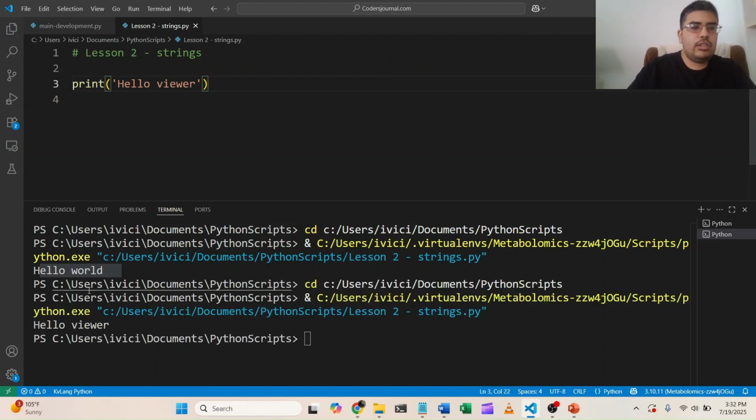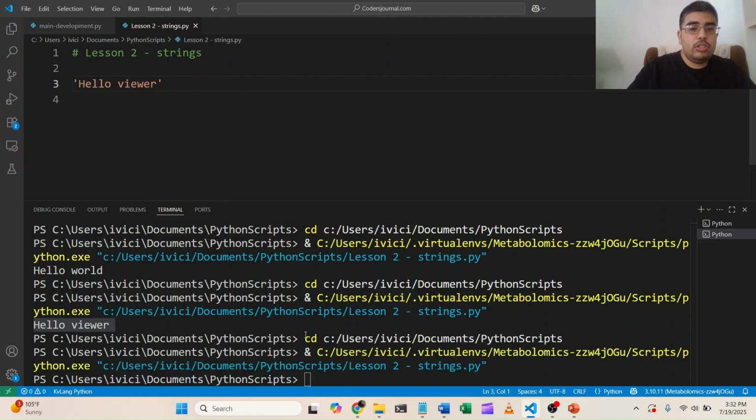Each time you run it, you can see it runs in a different line. So here's hello viewer. What if we got rid of the print function? Do we need it? Let's see what happens when we run this code. You see nothing happened because you didn't tell the computer to output anything. Unless you include the print function, you won't output anything to the terminal.